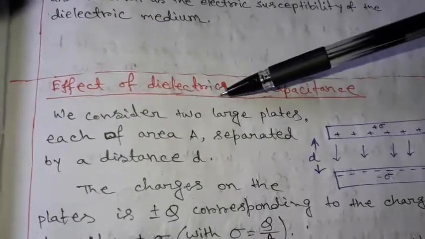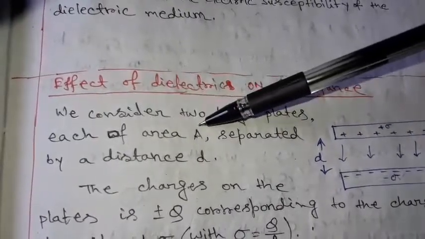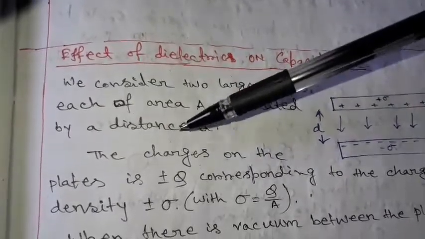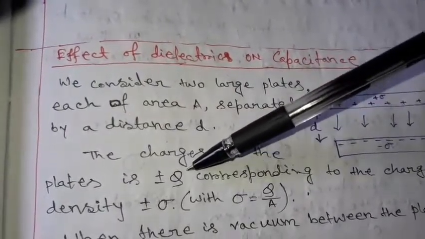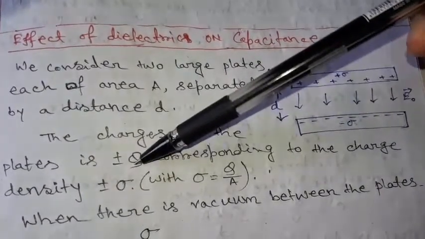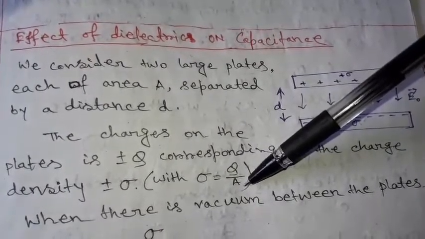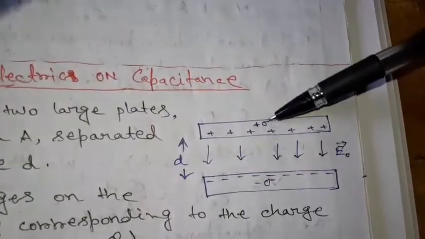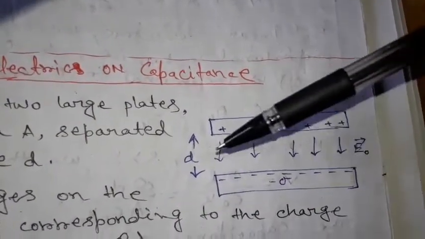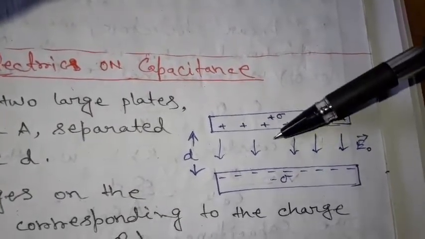We consider two large plates. These are metal plates, obviously, each of area A separated by a distance d. The charges on the plates are plus and minus Q, corresponding to the charge density plus and minus sigma, with sigma equal to Q by surface area A. In the diagram we see these are two metal plates with surface charge density plus sigma and minus sigma. They are separated by a distance d. The electric field between the plates is E0.